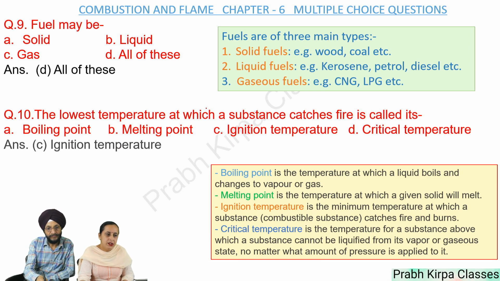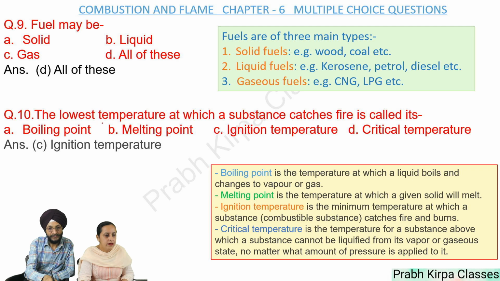Fuel may be A. Solid. B. Liquid. C. Gas. D. All of these. Answer is all of these. Fuels are of three main types. Solid fuels examples are wood and coal. Examples of liquid fuels are kerosene, petrol, diesel, etc. CNG and LPG are examples of gaseous fuels.